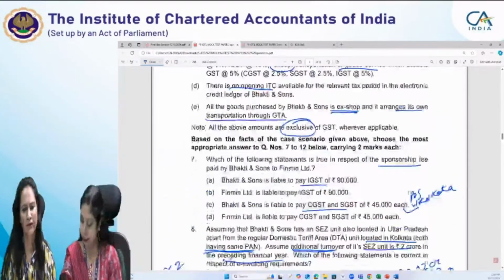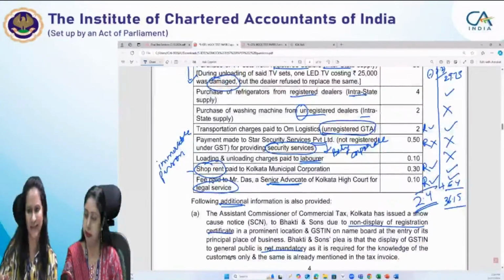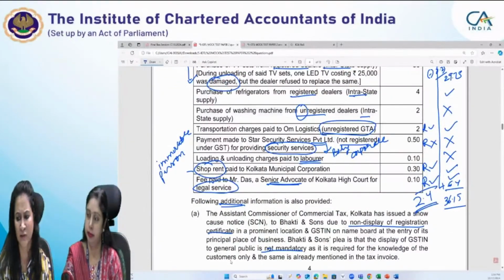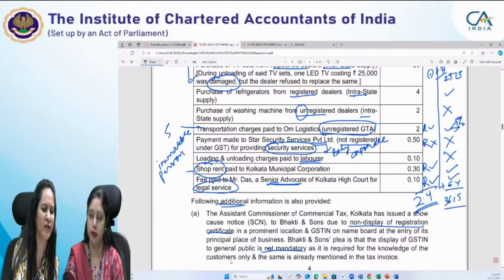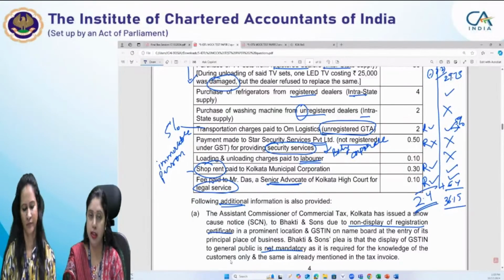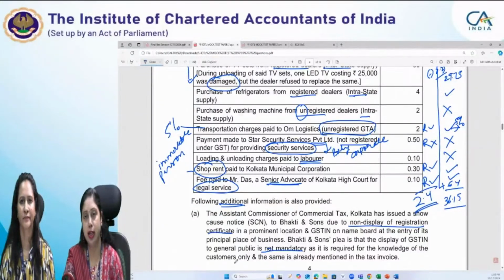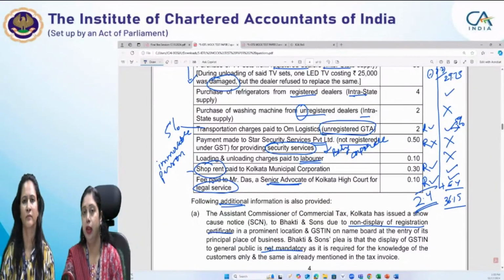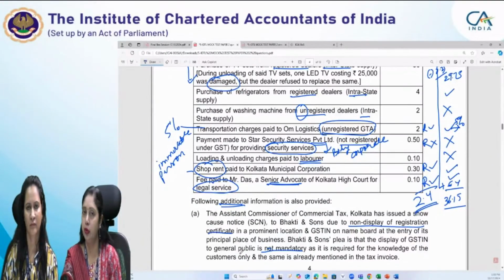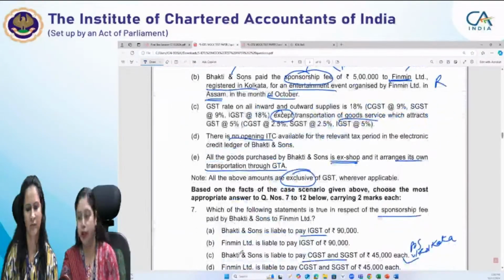The only difference is that in all the cases, the 18% rate will be applicable, but in case of GTA, 5% will be applicable. Because GTA is an unregistered GTA, that means that person GTA would not have exercised the option to pay tax on its own. So forward charge cannot be applied. Only in case of forward charge, the 12% rate is applicable. So that implies that here the 5% rate is, in fact, applicable.